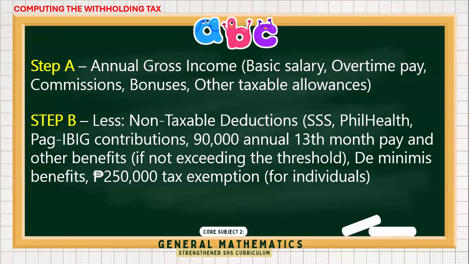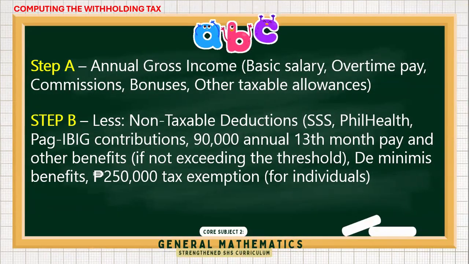For step B, we deduct the non-taxable income, sometimes referred to as the non-taxable deductions or the mandatory contributions. Aside from the mandatory contributions such as SSS, GSIS, PhilHealth, and Pag-ibig, it includes up to 90,000 of 13-month pay and other benefits which are exempted from tax. Beyond the 90,000, all of those will be taxed. It also includes the de minimis benefits, the 250 tax exemption for individuals.